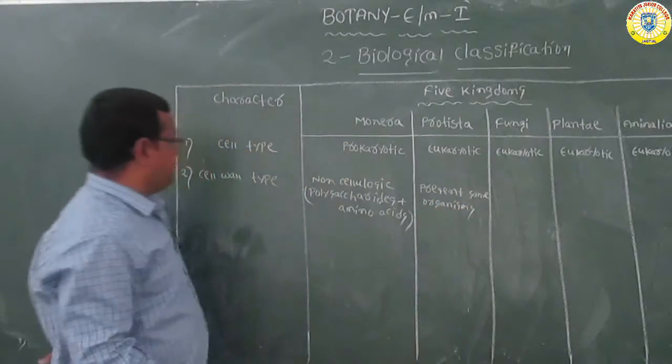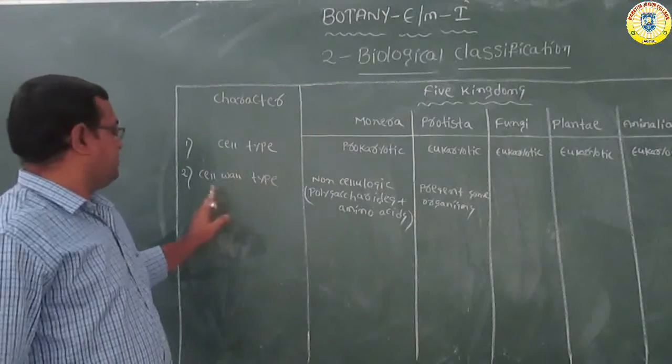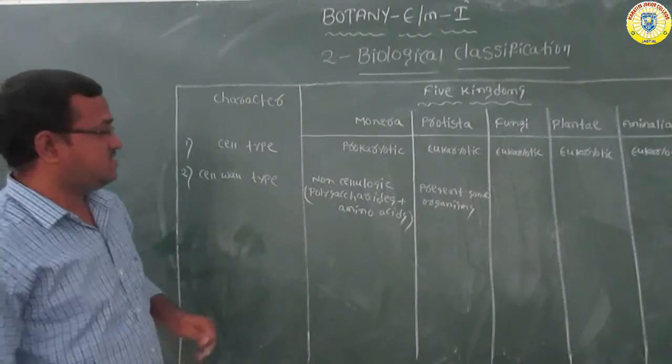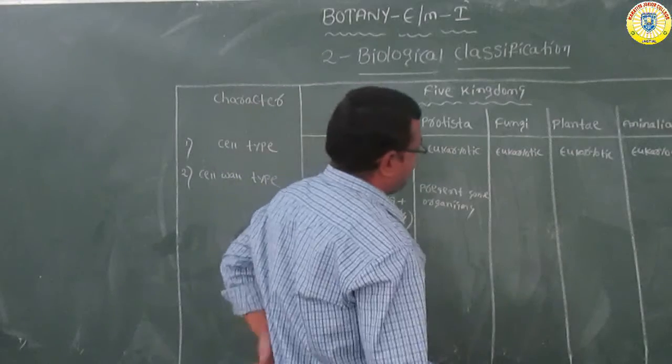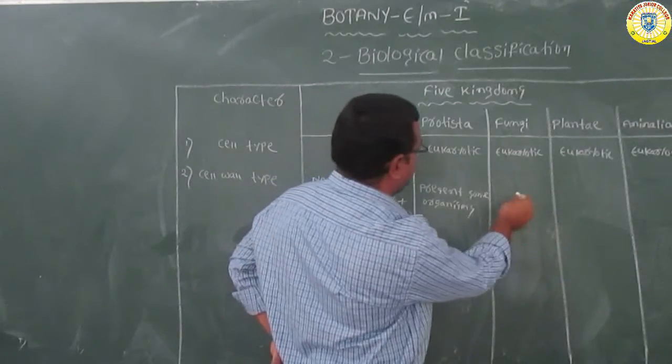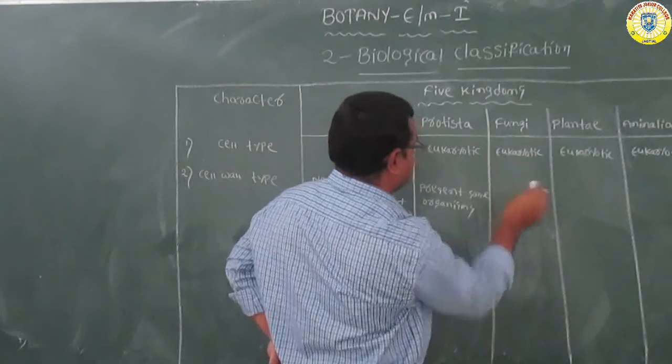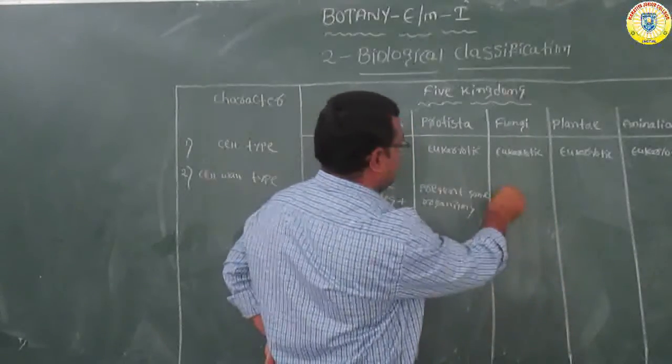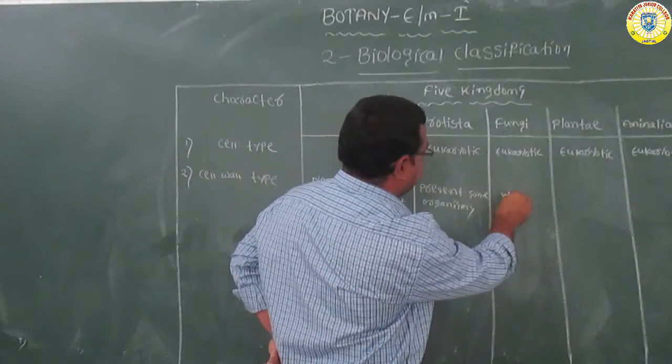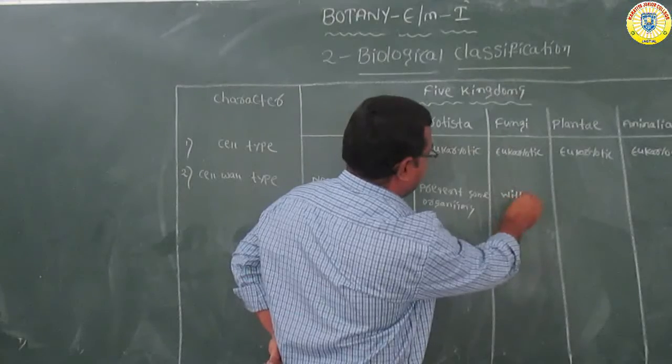Okay. Whereas in fungi, the cell wall is present, but that is without cellulose.